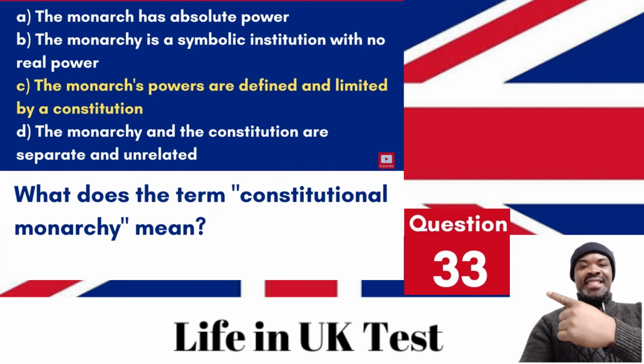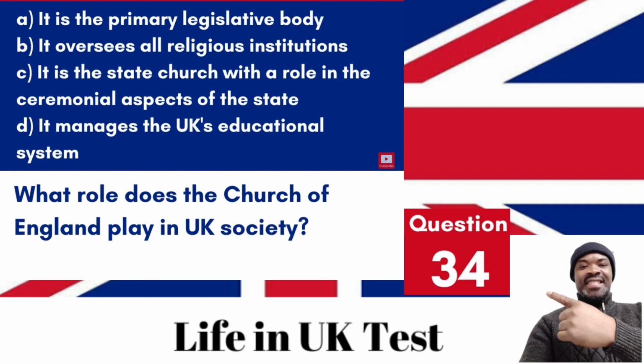C. The monarch's powers are defined and limited by a constitution. In a constitutional monarchy, like that of the UK, the monarch's role is largely ceremonial, and their powers are regulated by the constitution. Question 34. What role does the Church of England play in UK society? A. It is the primary legislative body. B. It oversees all religious institutions. C. It is the state church, with a role in the ceremonial aspects of the state. D. It manages the UK's educational system.